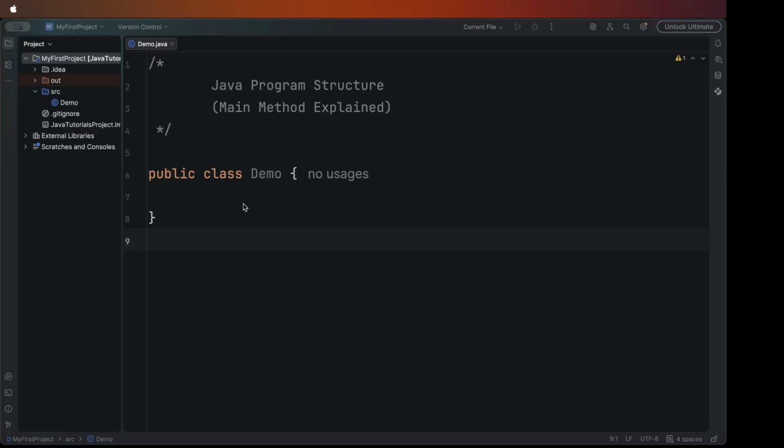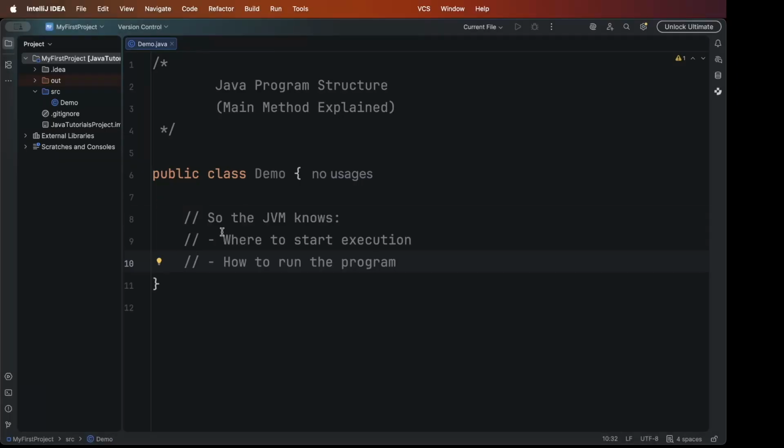Hi everyone, welcome back. Till now we have written Java programs, but we haven't clearly understood why Java code looks the way it does. In this video, we will break down a Java program structure and focus mainly on the main method, because that's where execution starts.